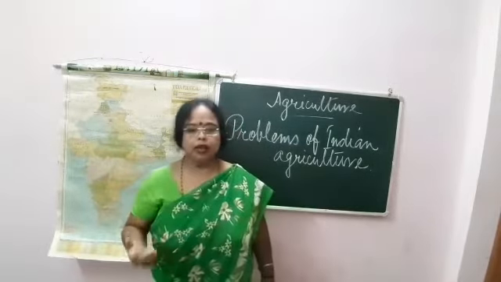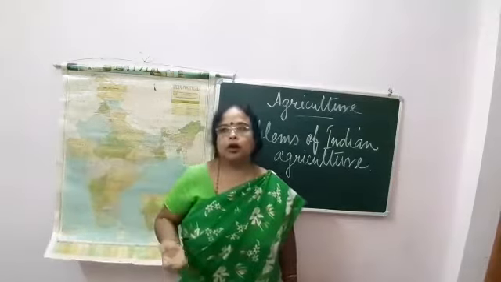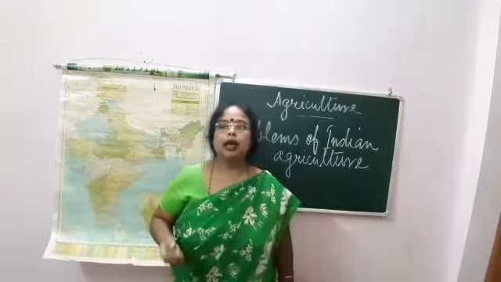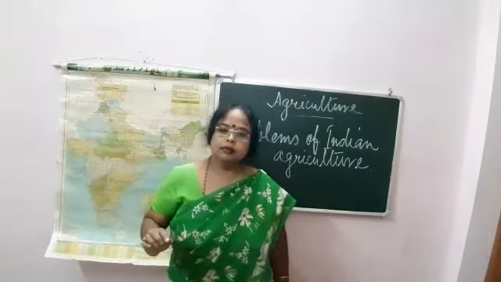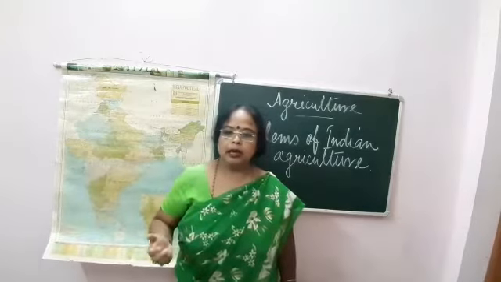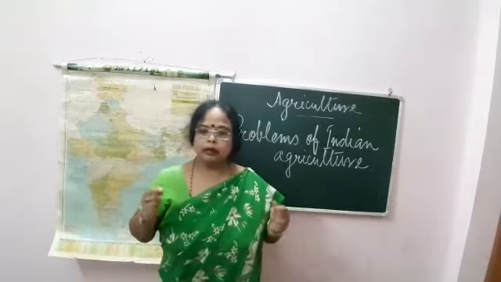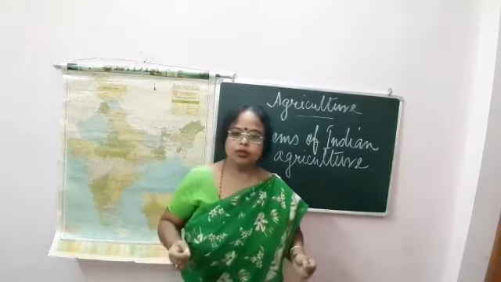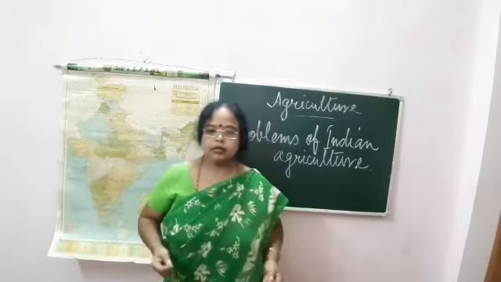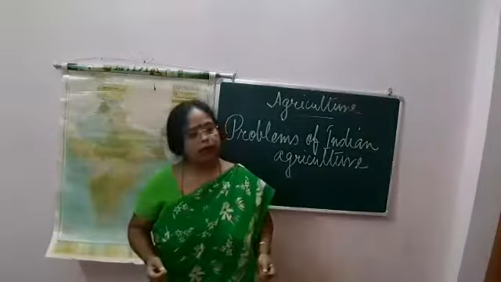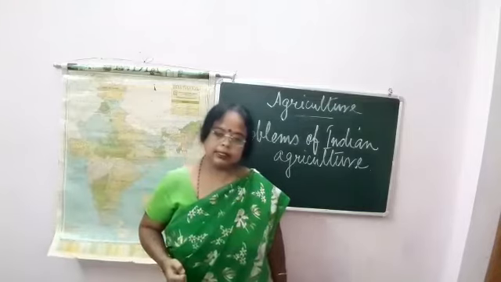Secondly, unreliable rainfall. That is, monsoonal rainfall. We have already read the climate chapter, and the southwest monsoon gives us rainfall, but it is always uncertain, unreliable and irregular. Sometimes heavy rain causes floods, while less rain can cause drought conditions. Because of that, irrigation is necessary. So this is one of the problems of Indian agriculture.